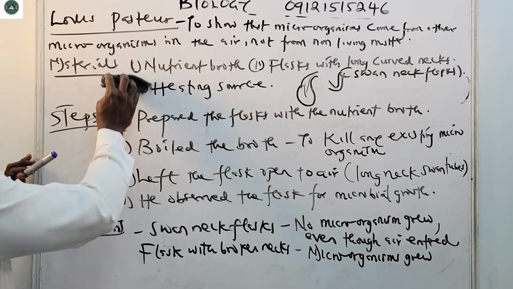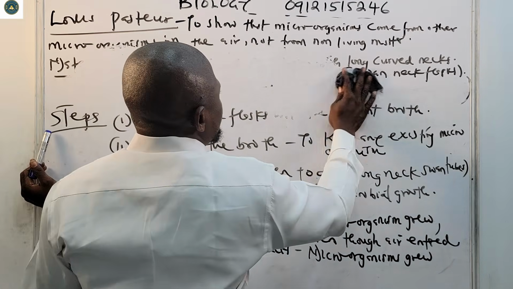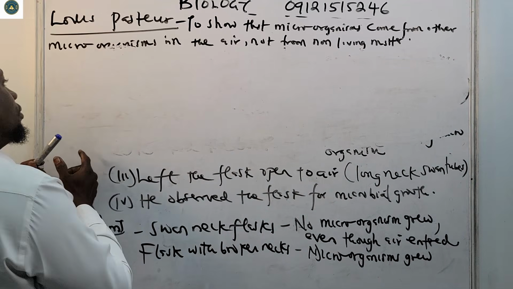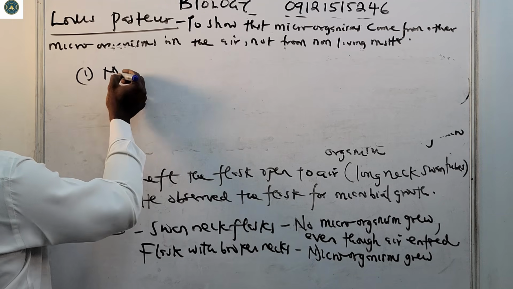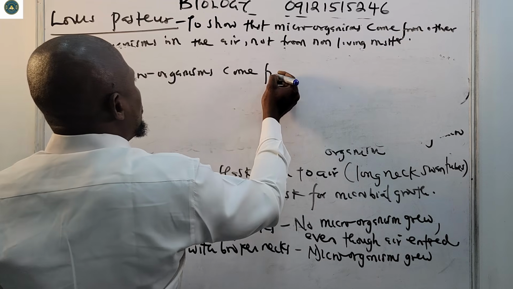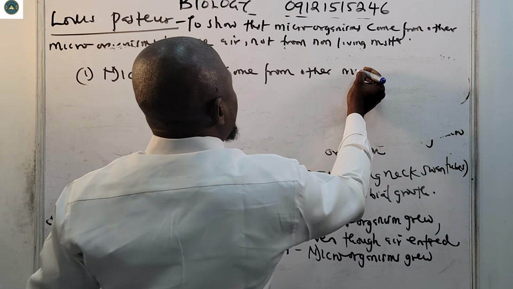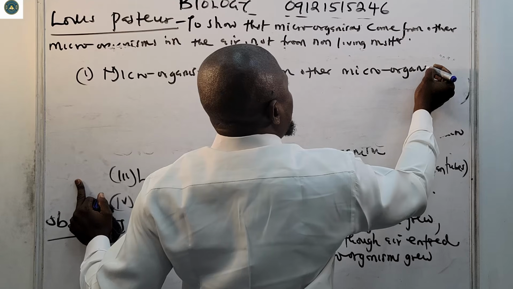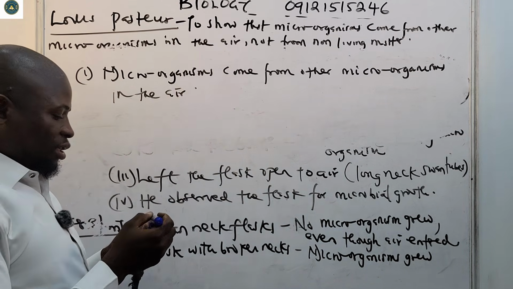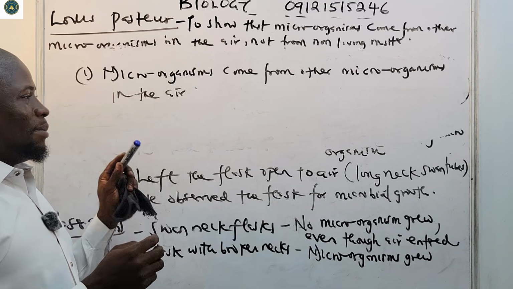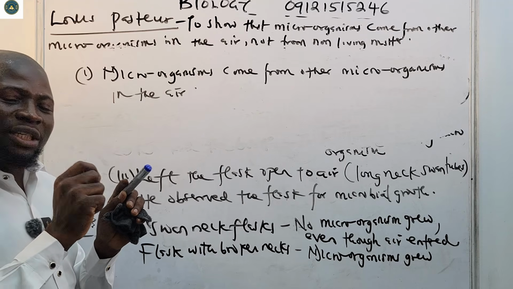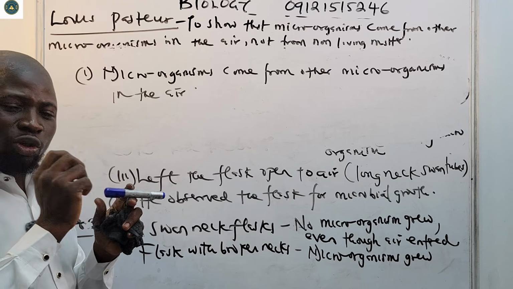That was his first conclusion: microorganisms come from other microorganisms in the air, not from the nutrient soup itself.